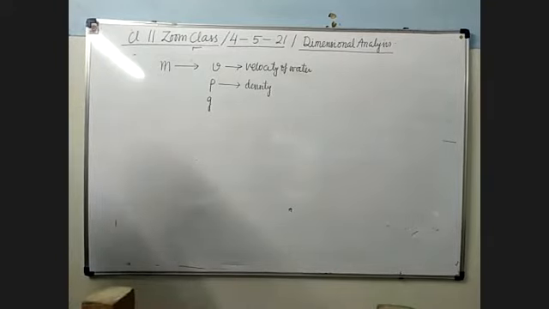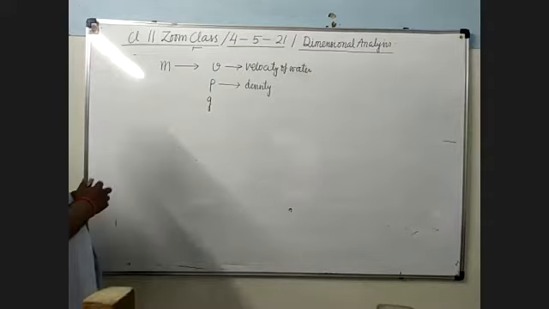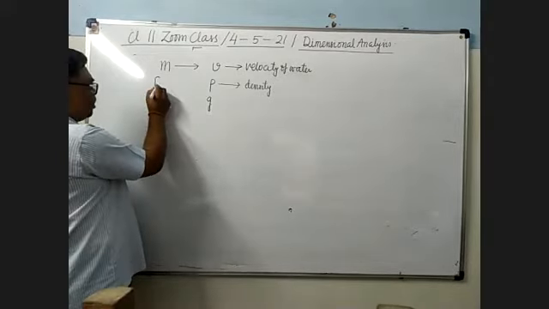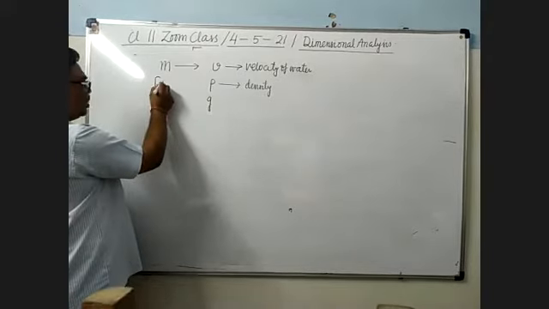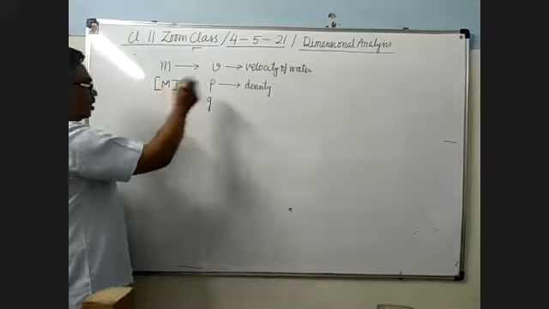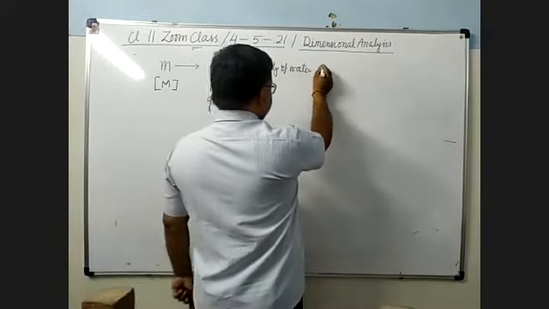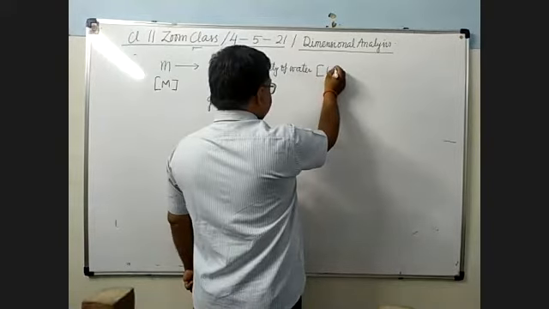So first you write their dimensions. What is the dimension of this mass? It is capital M. Here you write in front of it only. What is the dimension of velocity? LT minus 1.